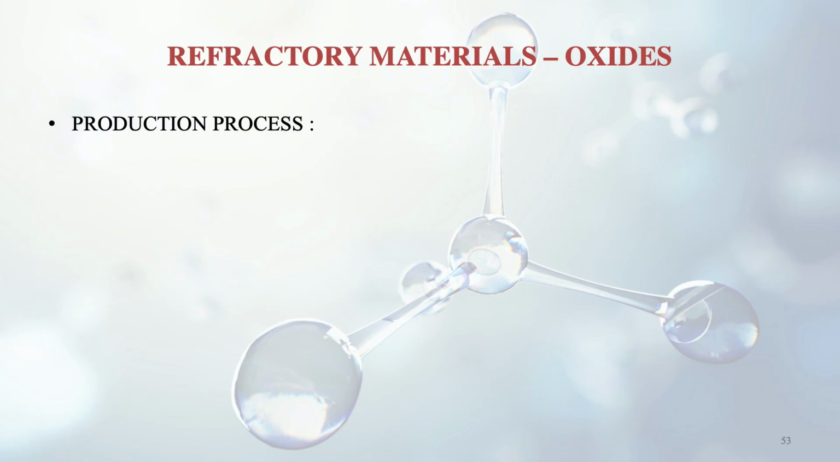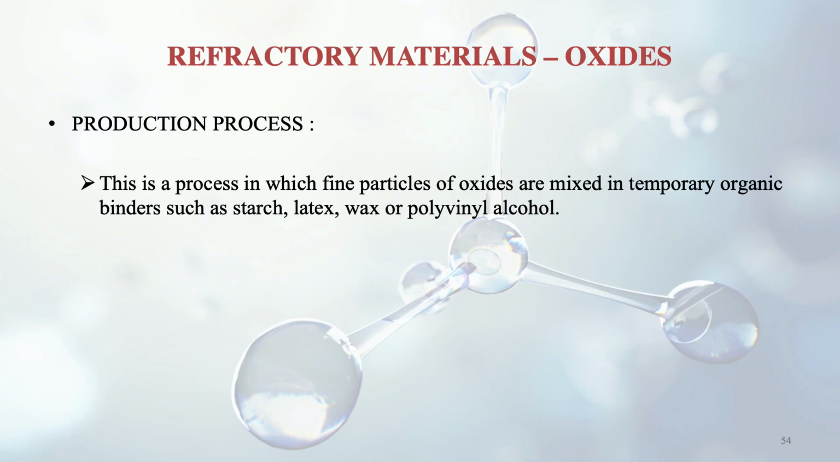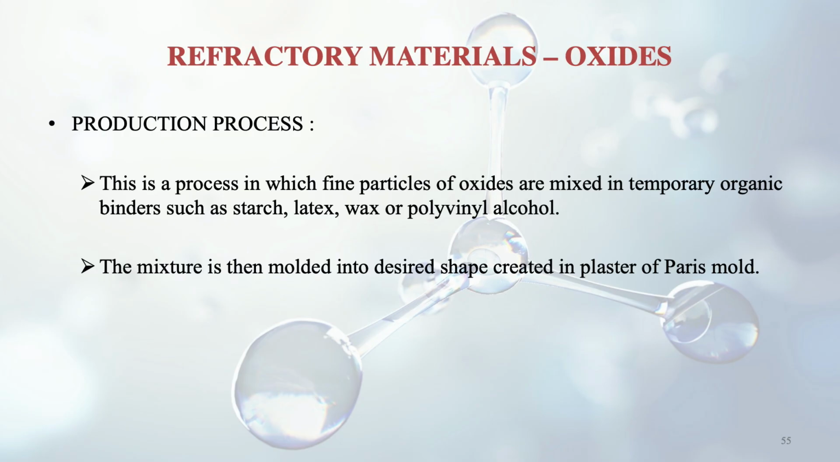So what is the production process for these refractory oxides? There is a process in which fine particles of oxides are mixed in temporary organic binders. And what are these temporary organic binders? Like starch, latex, wax or polyvinyl alcohol. Then this mixture of the two is molded into the desired shape, created in a plaster of Paris mold. So there is a plaster of Paris mold, and in that this mixture is poured. And further we wait for drying.